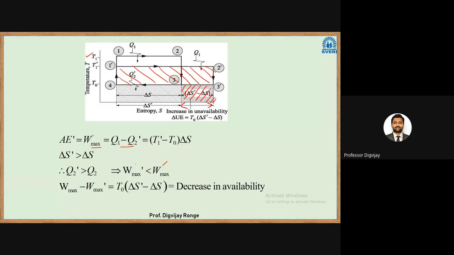Okay. So this much amount of work is being lost if I decrease the temperature. So there is a decrease in availability. So we can predict from this that temperature plays a very important role in availability. Higher the temperature, higher will be the availability. If I decrease the temperature, there will be decrease in availability. Okay.